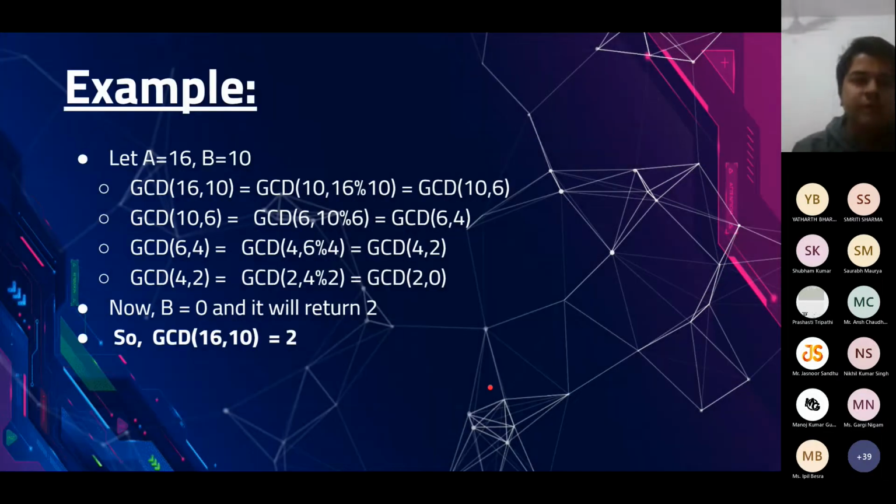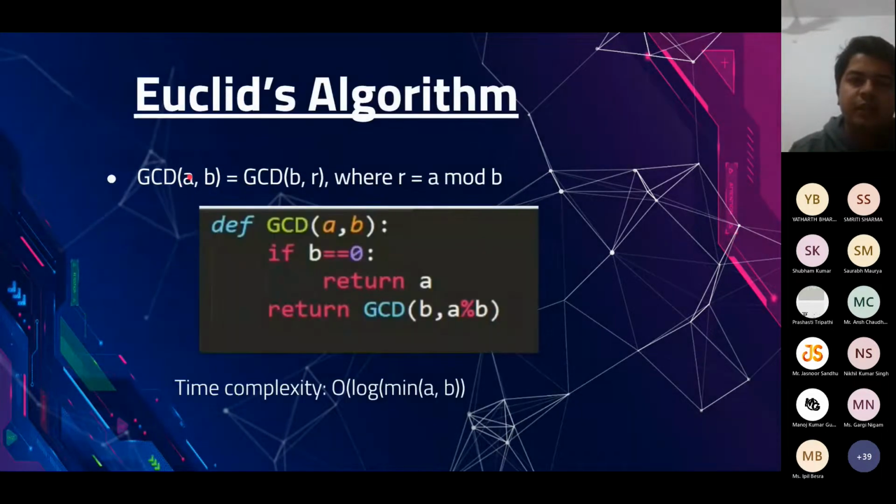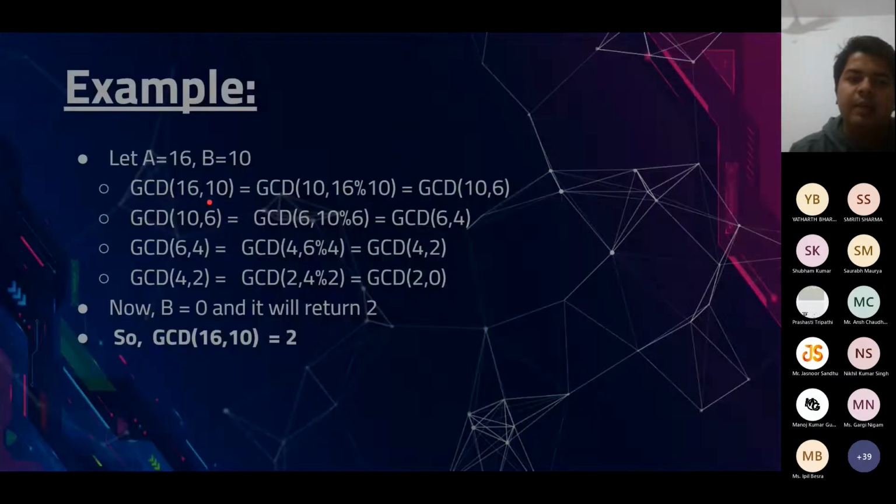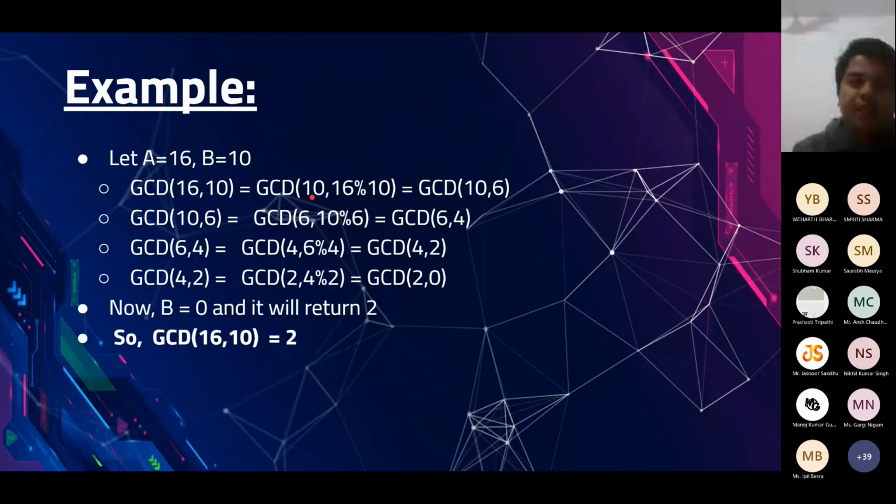So here we have some examples. Let's try to calculate the GCD of 16 comma 10 using Euclid's algorithm. We use this recursive relation. The first argument, a, will be replaced by b, and the second argument will be a mod b. Means GCD of 16 comma 10 is equal to GCD of 10 comma 16 mod 10, or GCD of 10 comma 6. And GCD of 10 comma 6 will be equal to GCD of 6 comma 4. GCD of 6 comma 4 will be equal to GCD of 4 comma 2.